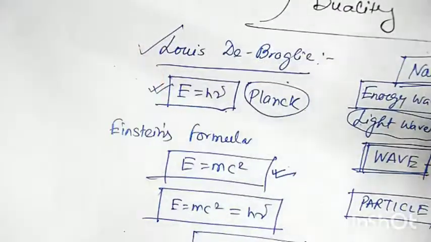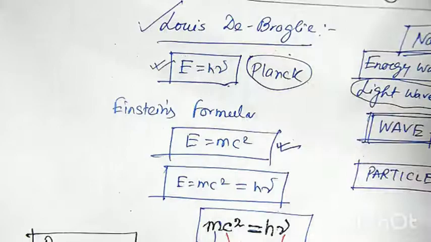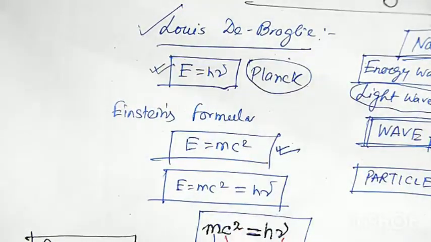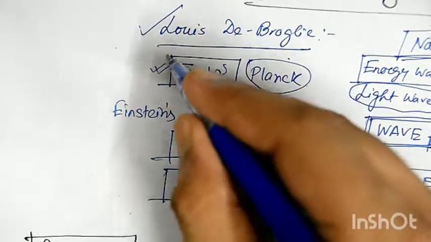De Broglie suggested that, according to Planck's idea, each and every wave has a corresponding energy E equals h nu, where nu is the frequency of the wave and h is called Planck's constant. Its value is 6.6 into 10 to the power minus 34.